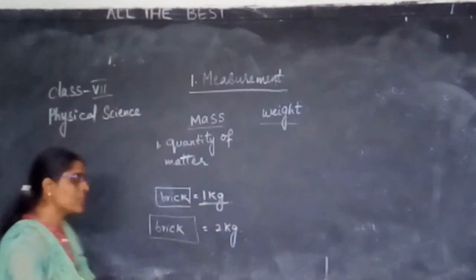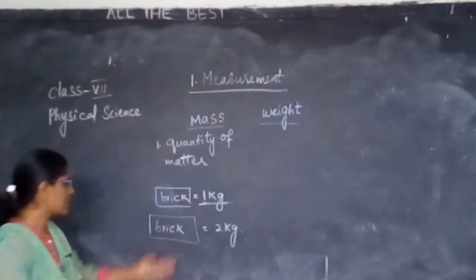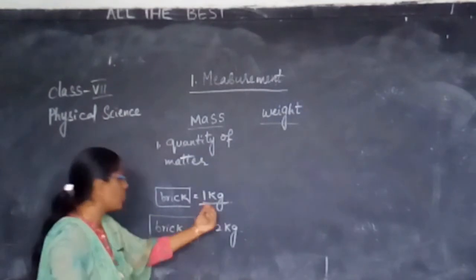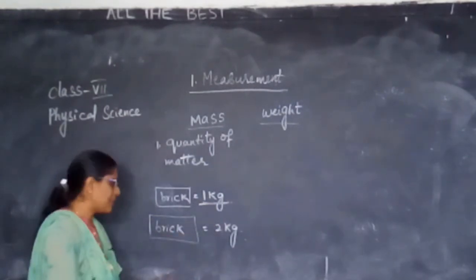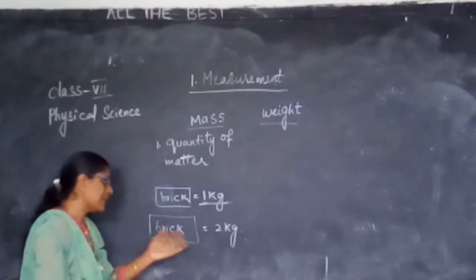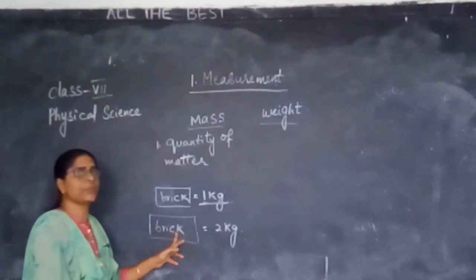Now which one is heavier? You will say that the 2 kg brick is heavier than the 1 kg brick. That means the quantity of matter is more in the 2 kg brick.